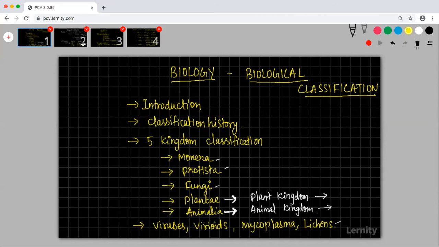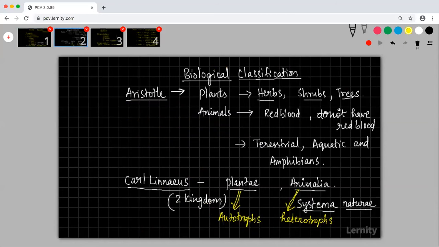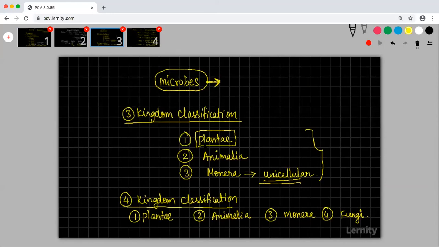Okay, so second slide. It was Carl Linnaeus who gave the two kingdom classification, autotrophs and heterotrophs. The person who came up with the next thing did not classify Monera first, he classified Protista first.